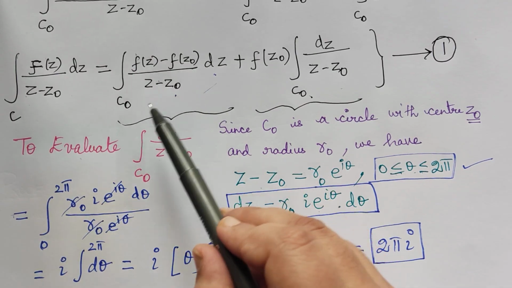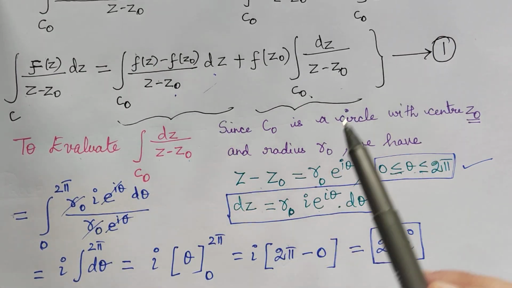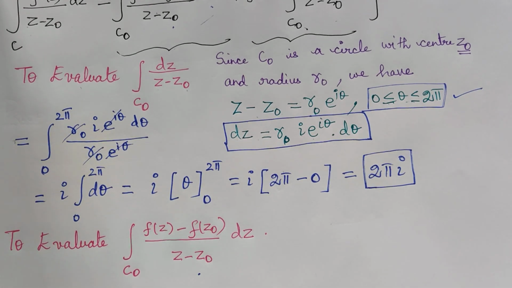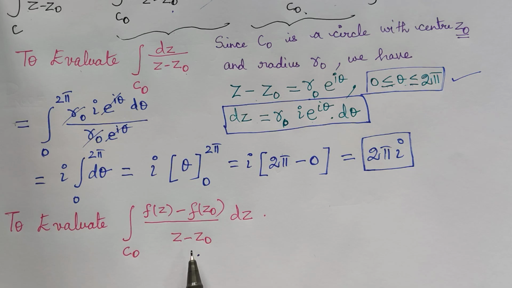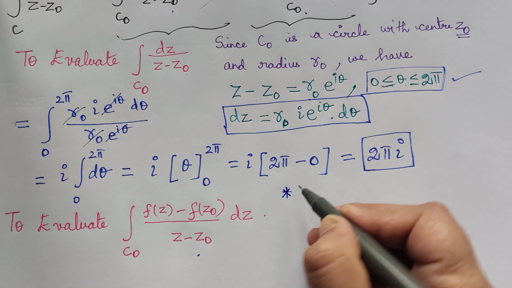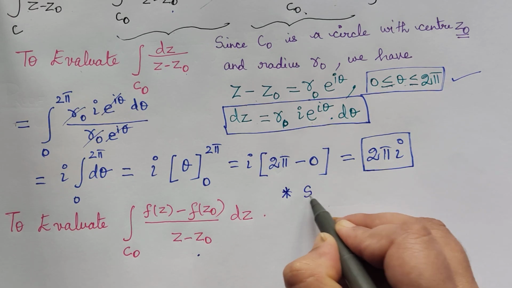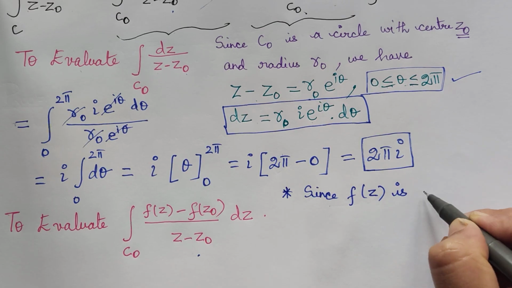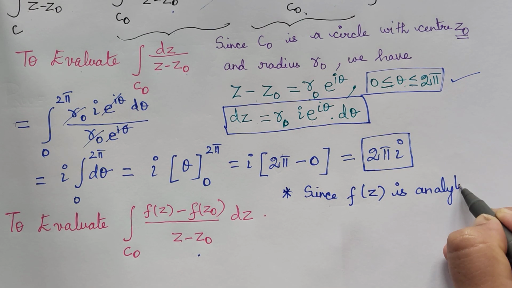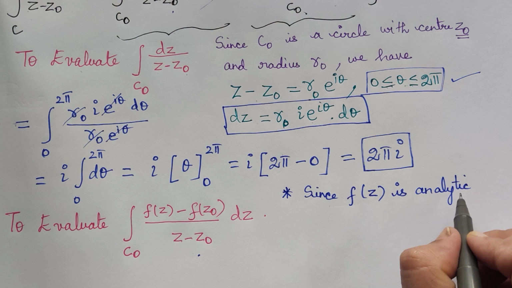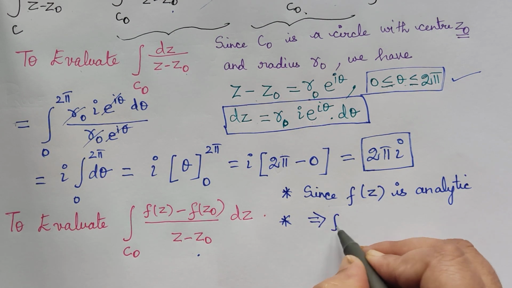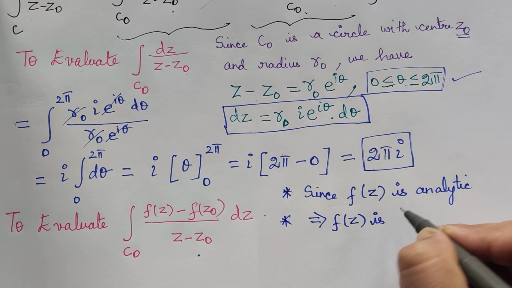Let us evaluate, and we shall substitute both the integrals in equation 1. So let us evaluate this integral now. In order to evaluate this integral, first we shall try to understand some concepts. First, we know that f of z is analytic. Since f of z is analytic, by the theorem we have understood, if a function is analytic, then that function is continuous. So f of z is continuous.